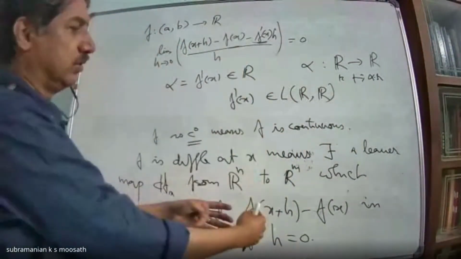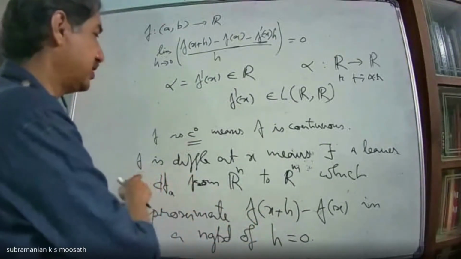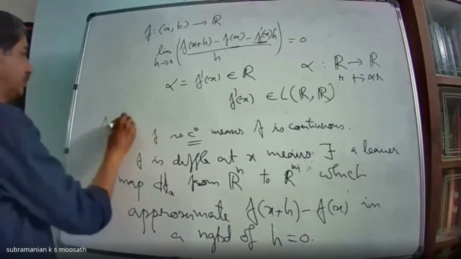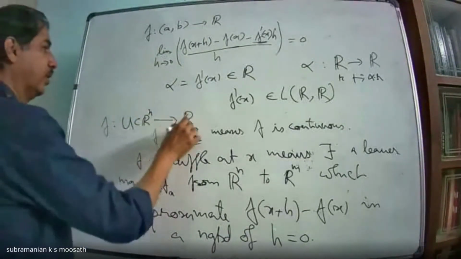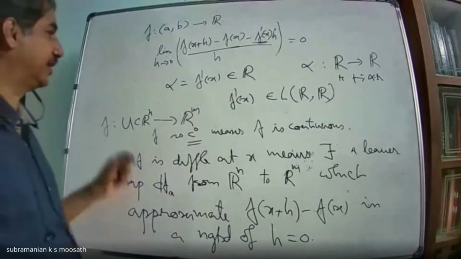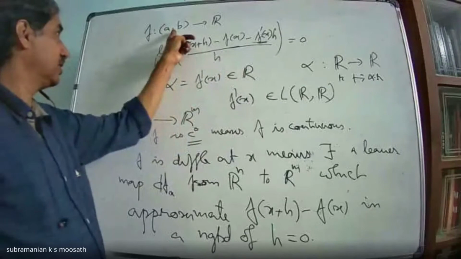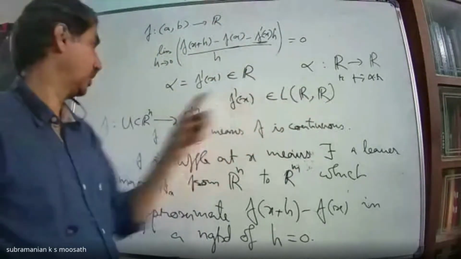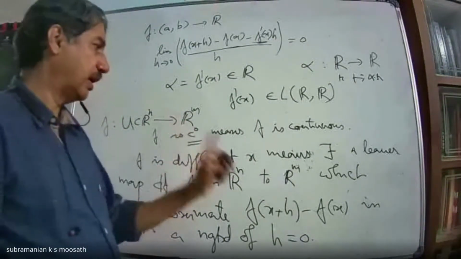Same way I have imitated that here also. I'll say that f is differentiable at x, where f is a function from some open subset of Rn to Rm. We say that it is differentiable at a point means there exists a linear map. In the one-dimensional case, both are one dimension, therefore a linear map from R to R. In this case, it is a linear map from Rn to Rm.